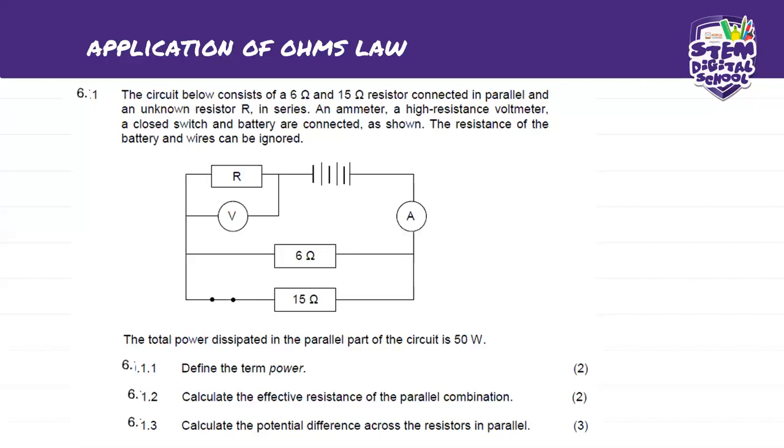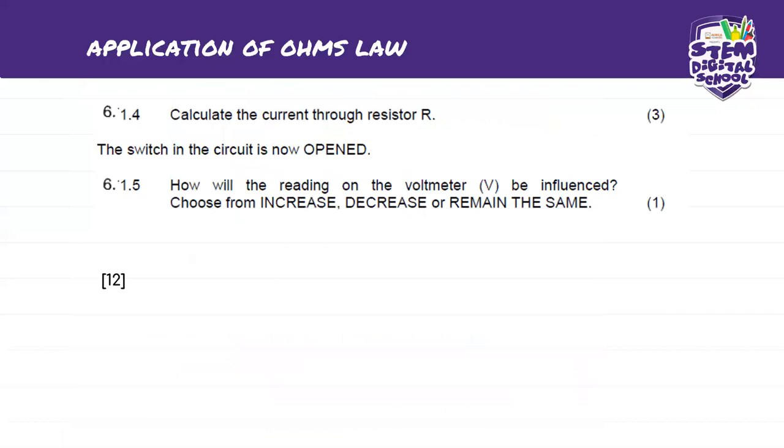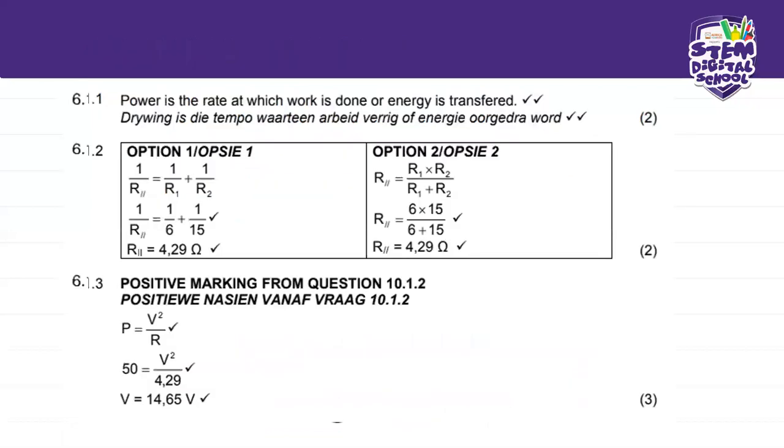You know, we have power in all our phases where we need to do calculations. And every time they mean different things depending on what part of the topic you are dealing with. So in this case, power is the rate at which work is done or energy is transferred. This is the general definition of power. So we get to calculate power wherever we work with problems with circuits.